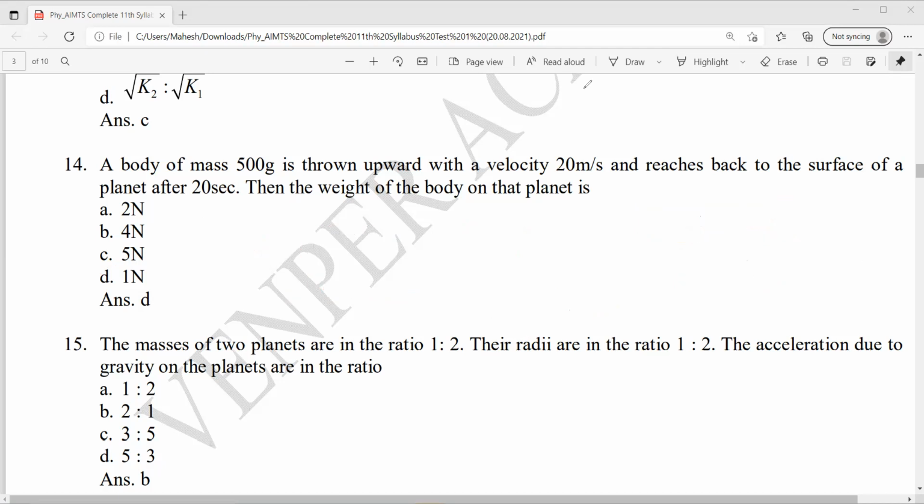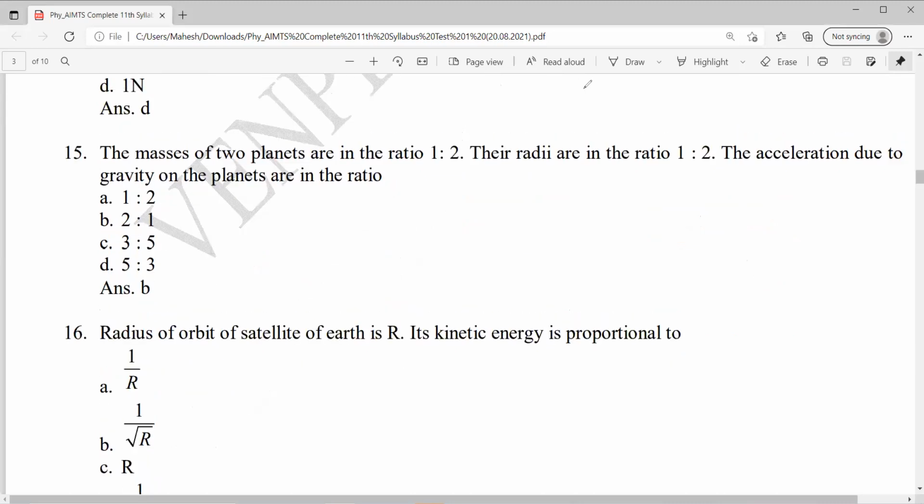Question number 15. The masses of two planets are in the ratio 1:2. Their radii are in the ratio 1:2. So mass of 1 by mass of 2 is given as 1/2, and radius of 1 by radius of 2 is also given as 1/2. The acceleration due to gravity on the planets are in the ratio. That means g of 1 by g of 2 equals question mark. So how to find this?